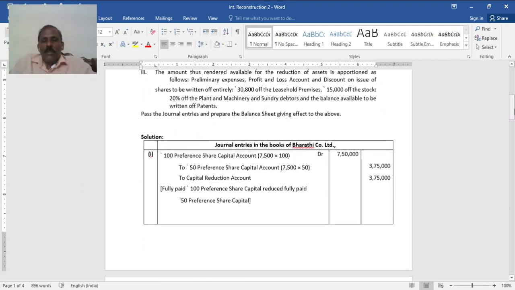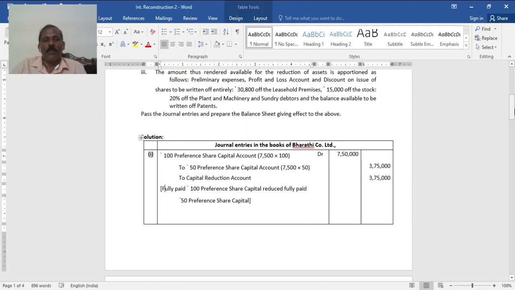Now changing the old preference capital to 50 rupee preference share capital, 7,500 into 50, 3 lakh 75,000. The balance, that is the excess capital on reduction, goes to capital reduction account, 3 lakh 75,000. Fully paid 100 rupee preference share capital reduced to fully paid 50.